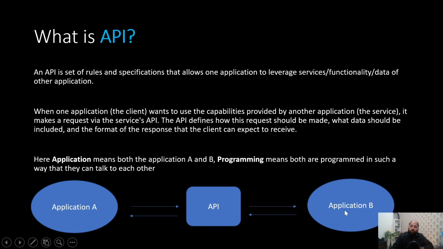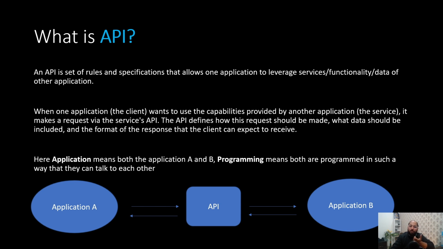So application A and application B stand for application in Application Programming Interface, and both are programmed, right? Because application B is programmed in such a way that it will accept the request in some specified format, so it is programmed. Similarly, application A is also programmed so that it will send the request in this format, and it is programmed also to get the response, right? So this is what programming stands for in application programming.